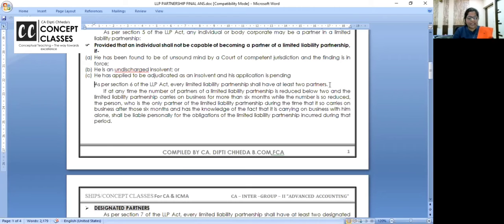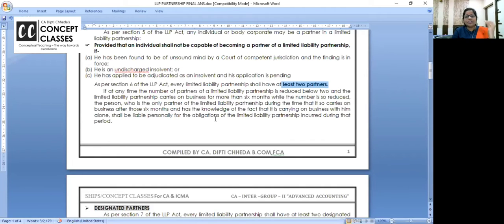So let us underline this. How many partners should be there in an LLP? Minimum 2, maximum no limit. But sometimes if the partnership firm has gone below 2, one of the partners has vacated, another is continuing for more than 6 months, and he's aware, and still, see, if one of the partners is gone, LLP cannot continue below 2 partners, so he should immediately do the winding up of the LLP.